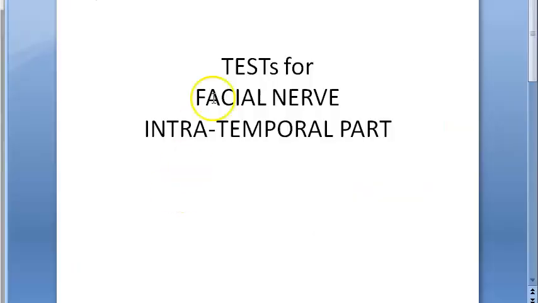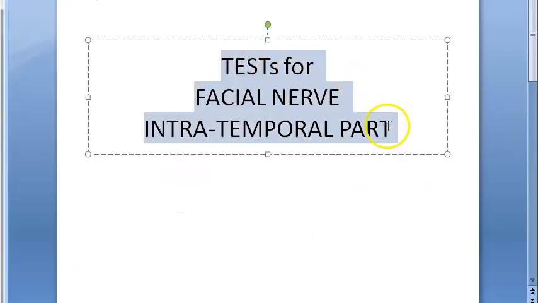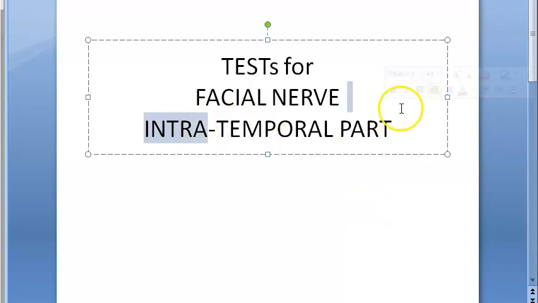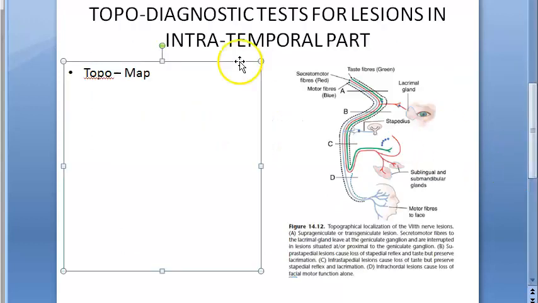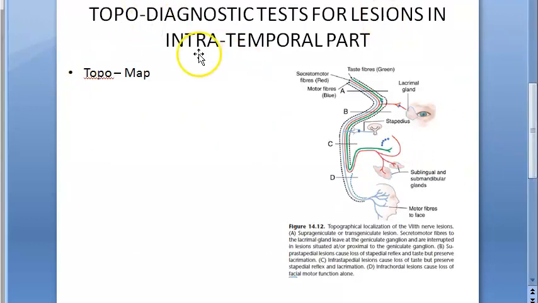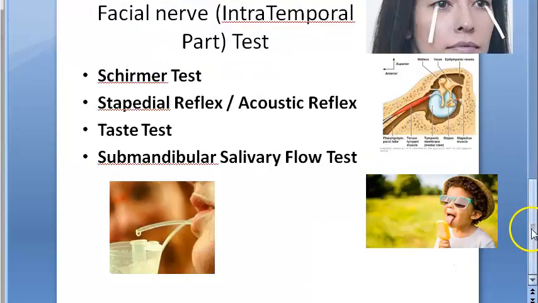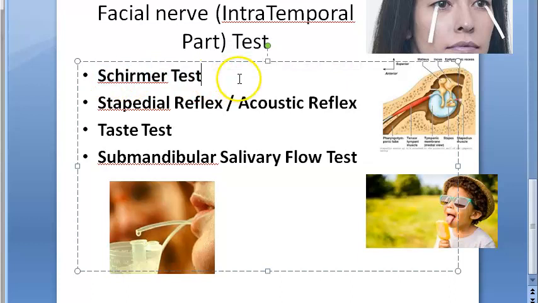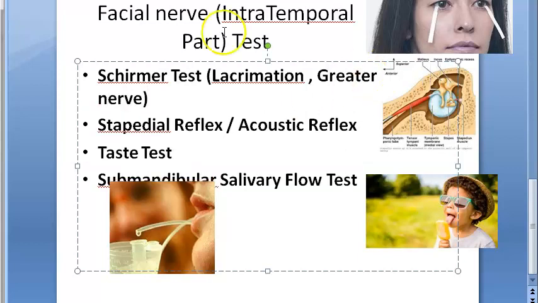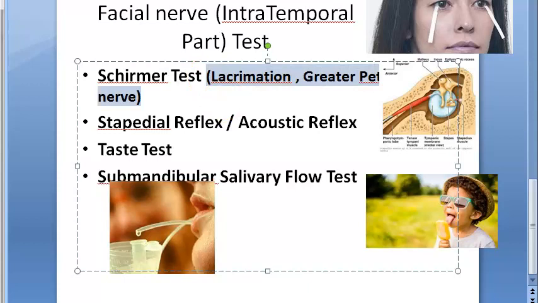So let us now conclude this video. What did we look at in this video? Tests for facial nerve intratemporal part, right? So topo diagnostic tests for lesions in intratemporal part. So they're just expecting four things from you. Schirmer test, lacrimation, greater petrosal nerve, right? That's all they're expecting for you to say.